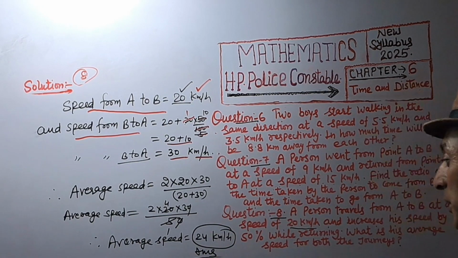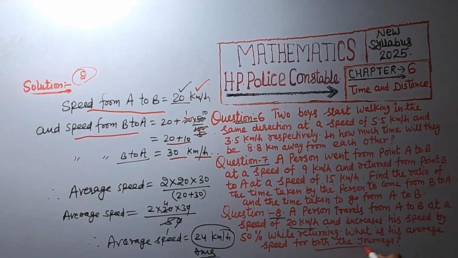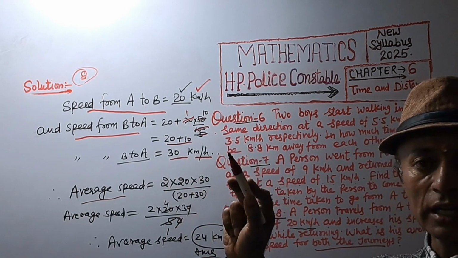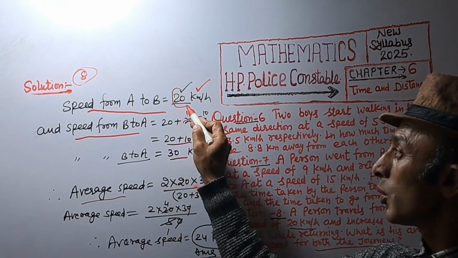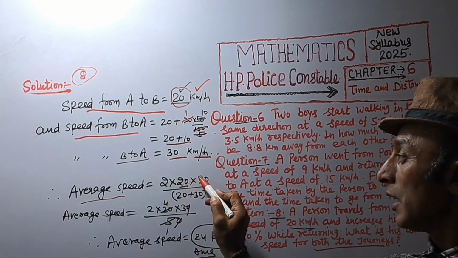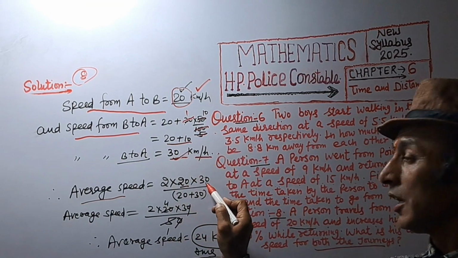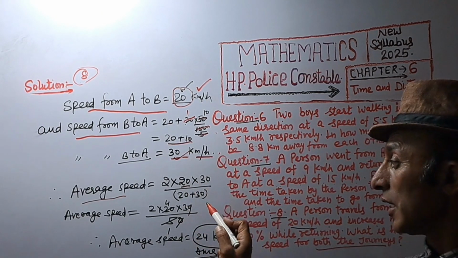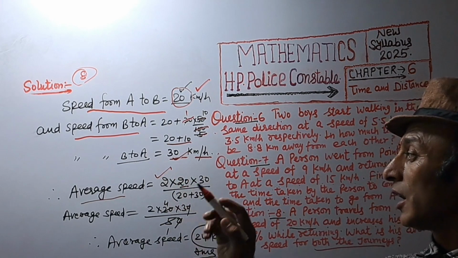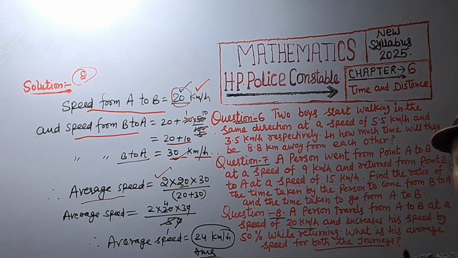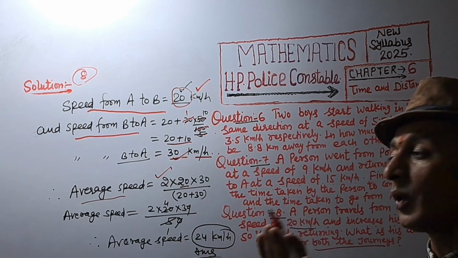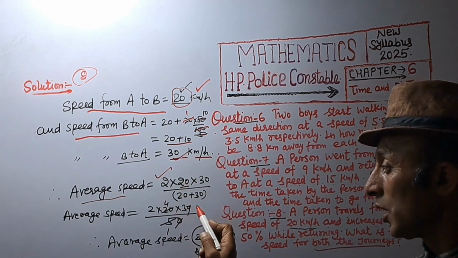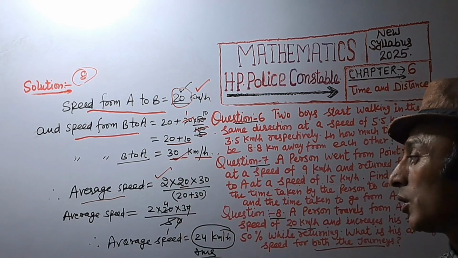And we find the average speed. What is his average speed for both the journeys? Average speed is equal to double of A to B into B to A divided by A to B plus B to A. So we get 2 into 20 into 30 divided by 20 plus 30, which is 50.